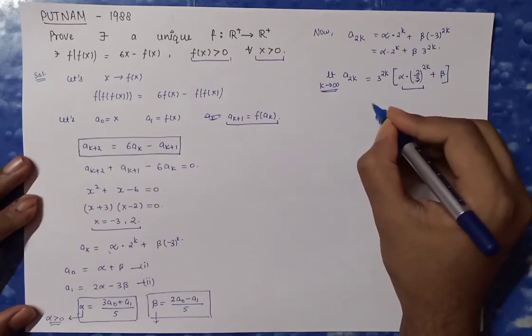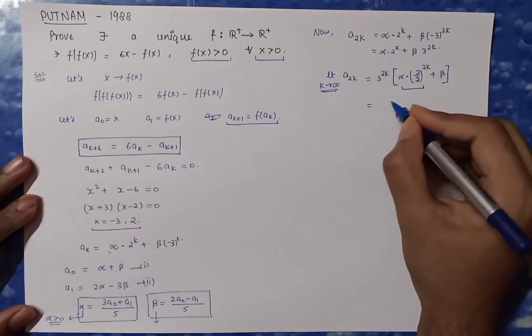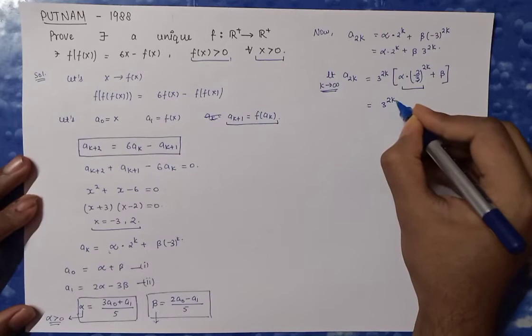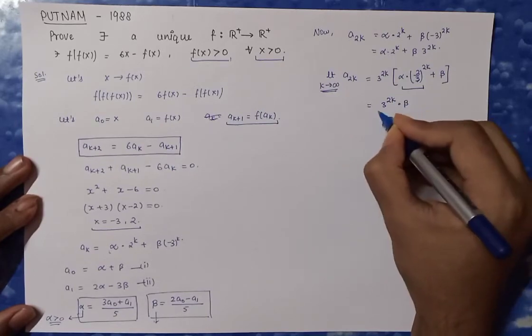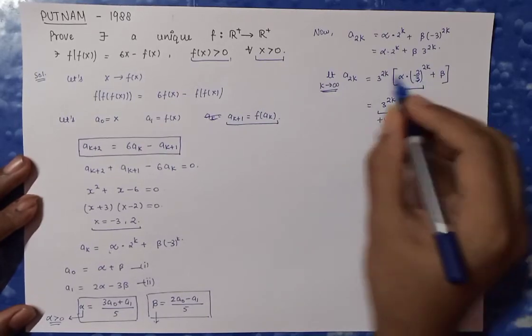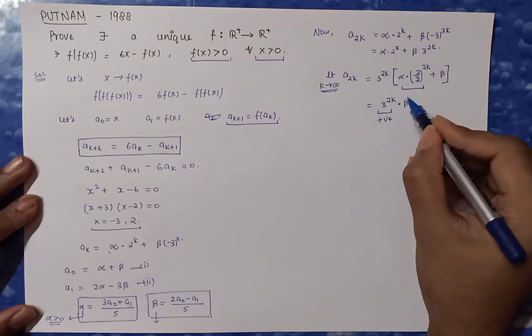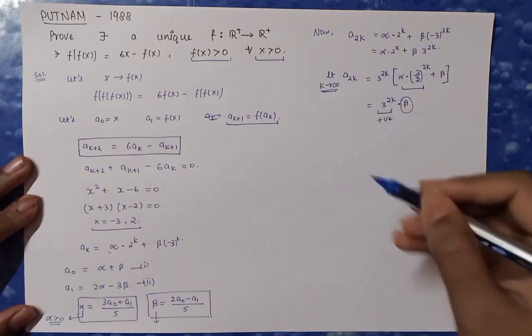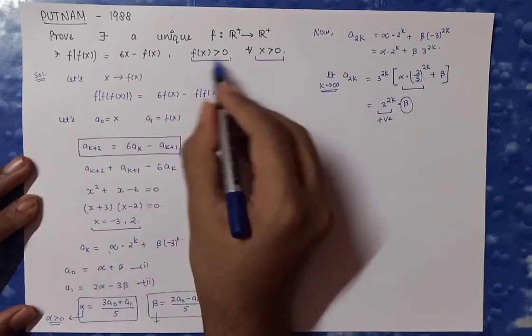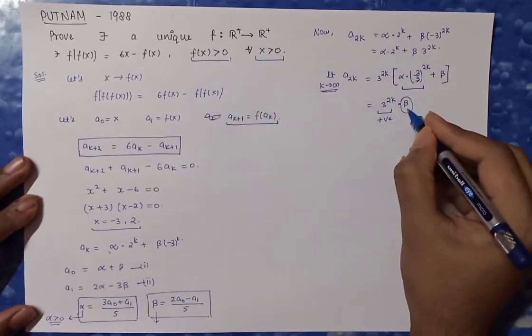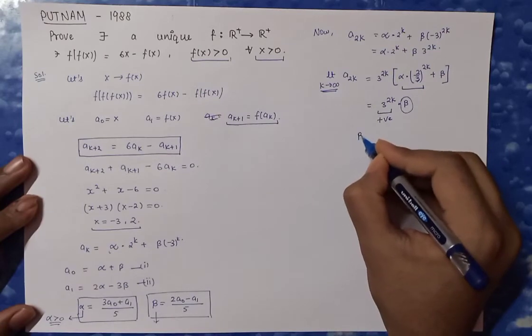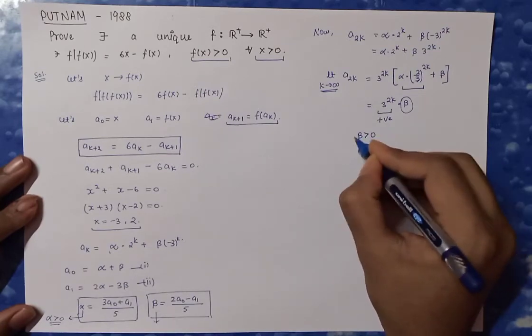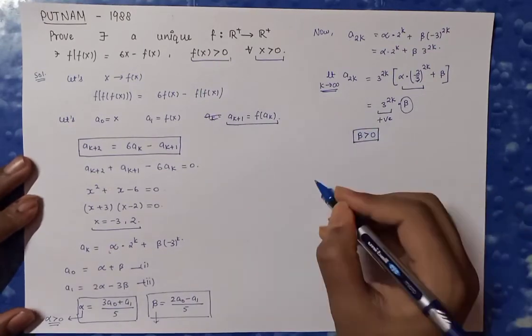So I can clearly write, by taking the partial limit, 3 raised to the power 2k multiplied by beta. Now this is going to be positive. The sign of this limit solely depends on the sign of beta. And since a2k is some f of x, and f(x) is positive for all x positive, therefore beta must be positive. Okay, beta must be positive.